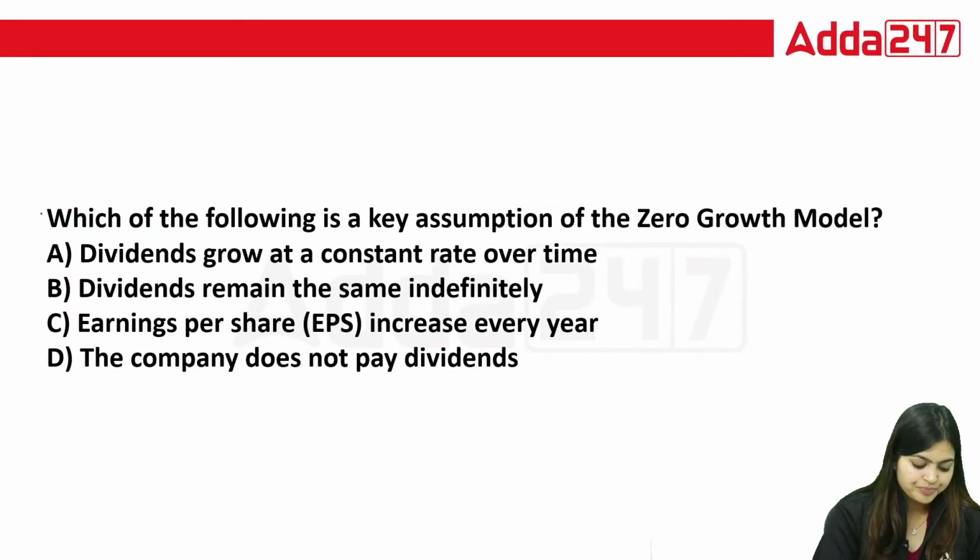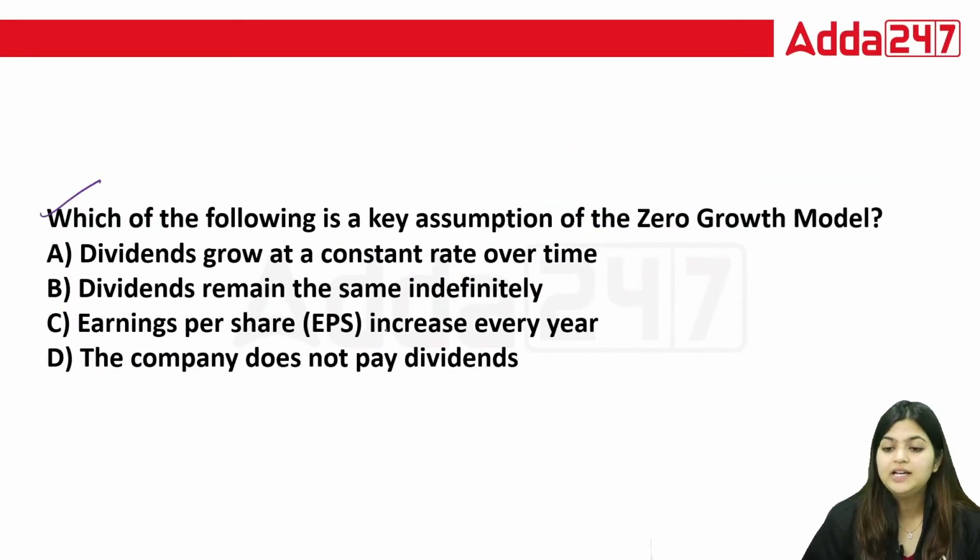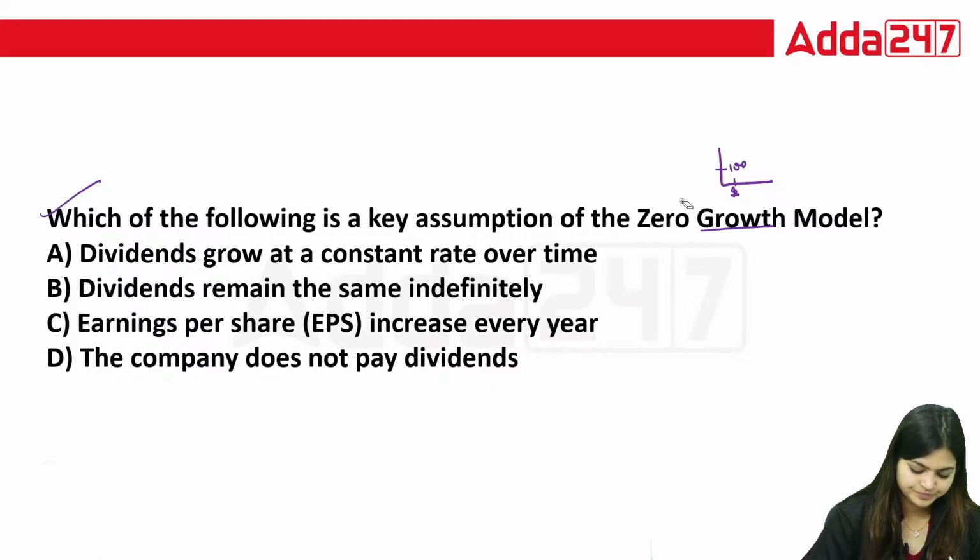Now next, which of the following is a key assumption of the zero growth model? See, growth means, suppose in year 1 you are earning rupees 100.